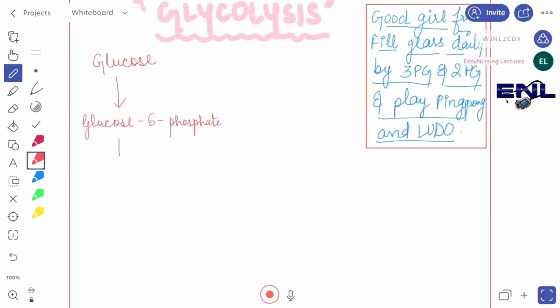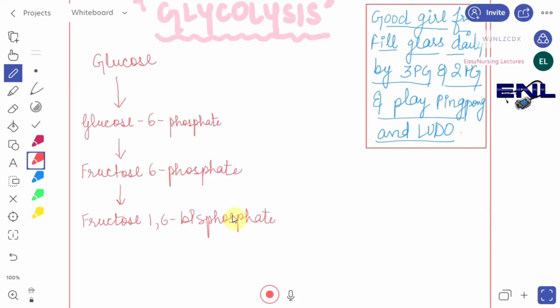Okay, then we have friend. From friend we have fructose 6 phosphate. And from fill we have fructose 1,6 bisphosphate. Okay, and then from glass we have glyceraldehyde 3 phosphate.